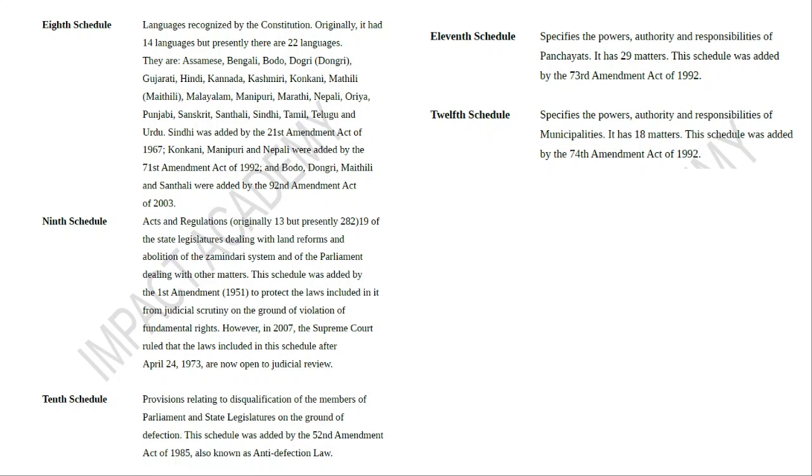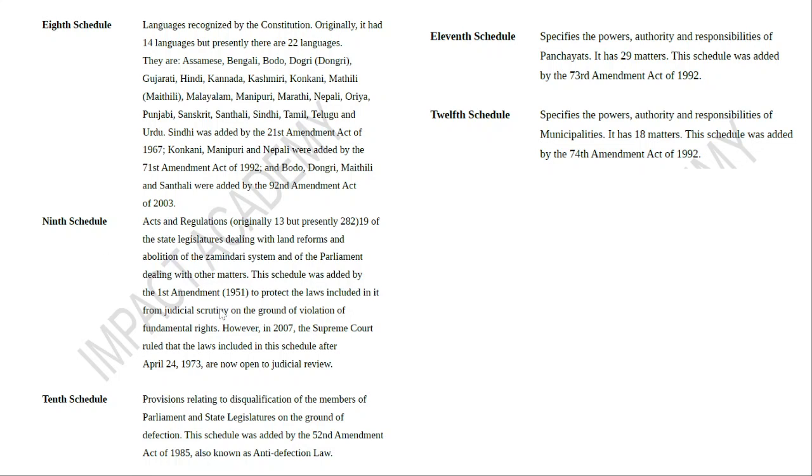So initially, 8 schedules were there. Later on, the 9th schedule was added by the First Amendment of 1951, and all the land reforms were kept in the 9th schedule so as to protect them from judicial review. But again, the Supreme Court said that after April 24, 1973, all the laws are open to judicial review. So before 1973, all those land reform laws which have been put in the 9th schedule are not open to judicial review.